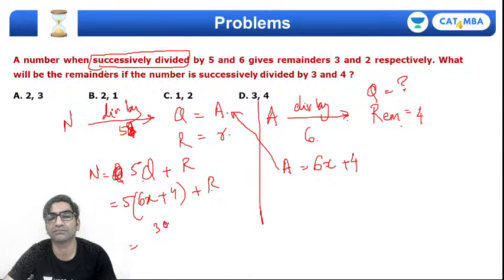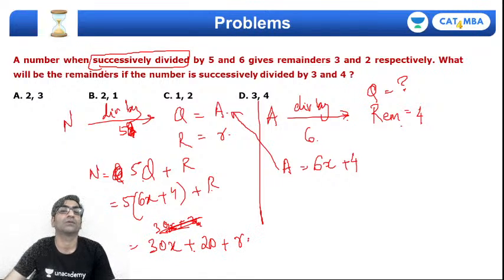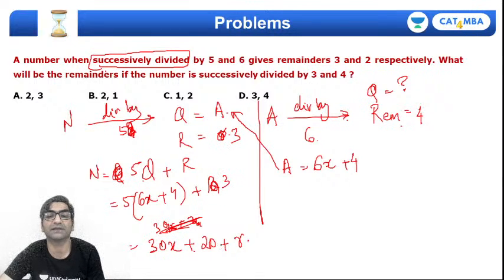That's 30x plus 20 plus r. ओ वेट, रिमाइंडर पता है ना, यहाँ पे तो रिमाइंडर 3 था ना, तो ये प्लस 3 हो जाएगा. सो 20 plus 3 is 23. So 30x plus 23. What happens if this is successfully divided by 3 and 4?